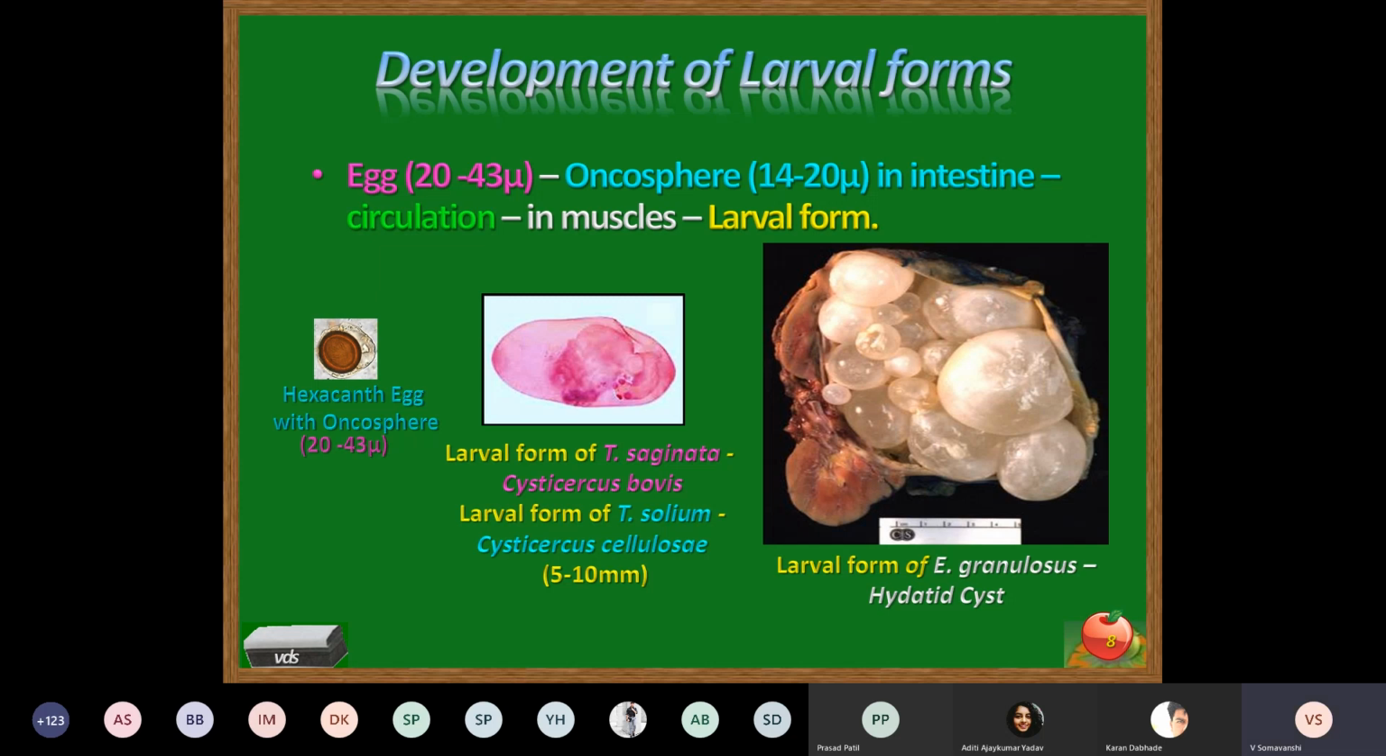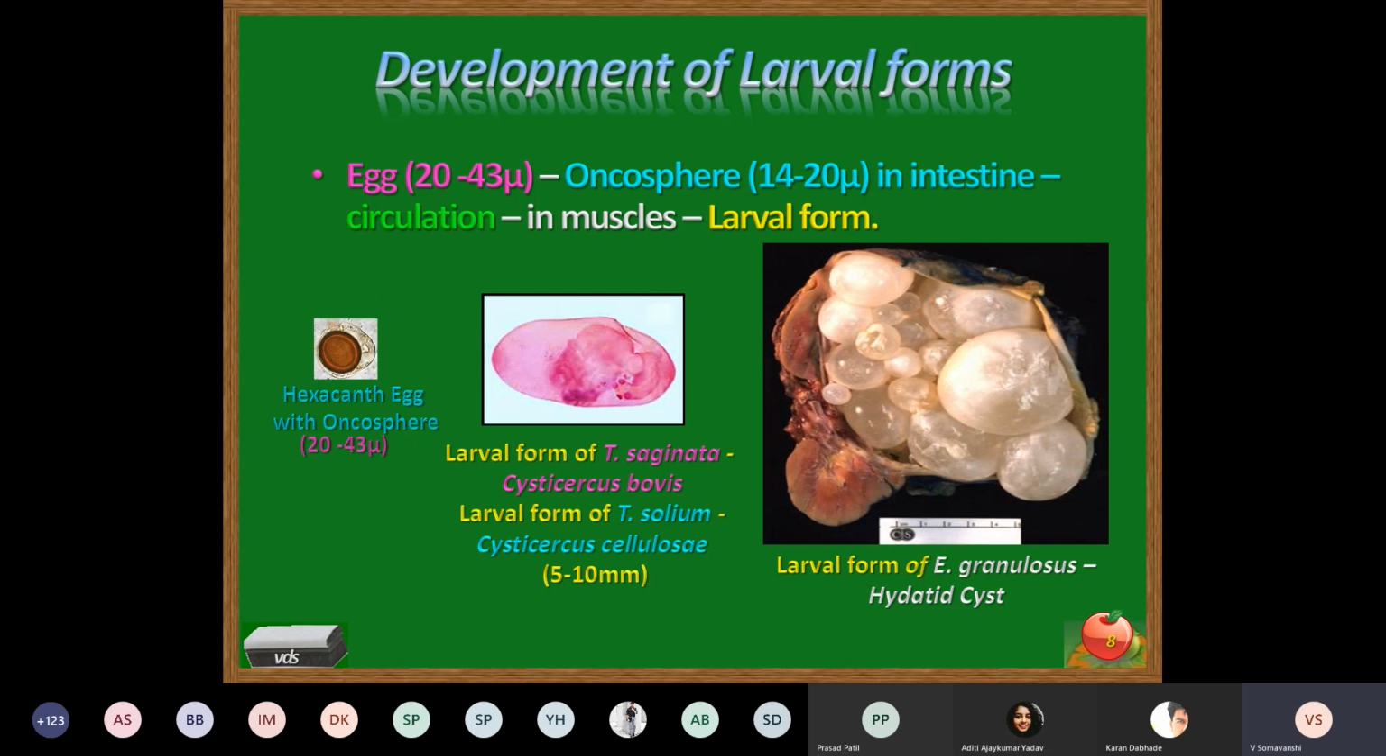Now, development of the larval form. We have seen the development of the adult worm. We have seen how the egg is formed, the morphology of the egg. Now the larval form of this parasite. The egg, as I have told you, is 20 to 43 micron in size. The oncosphere, approximately 14 to 20 micron in size, present in the intestine, circulates into the circulation and reaches the muscles, where the oncosphere gives rise to the larval form.